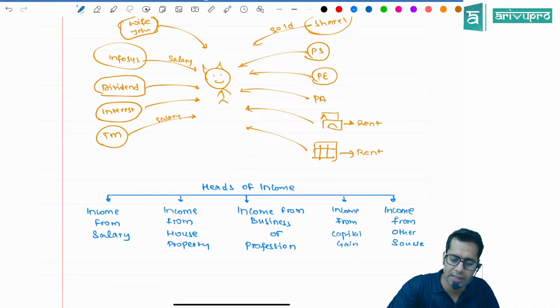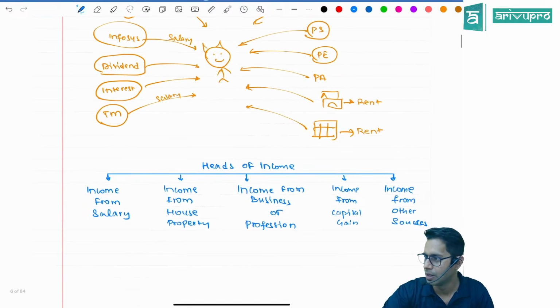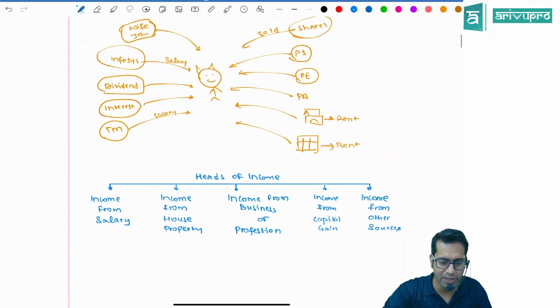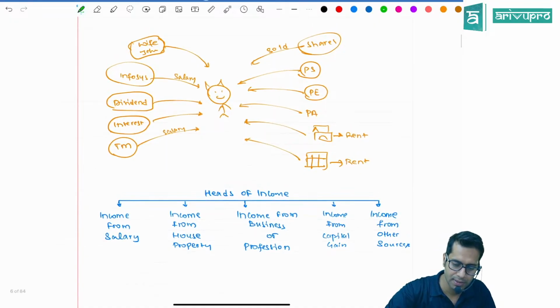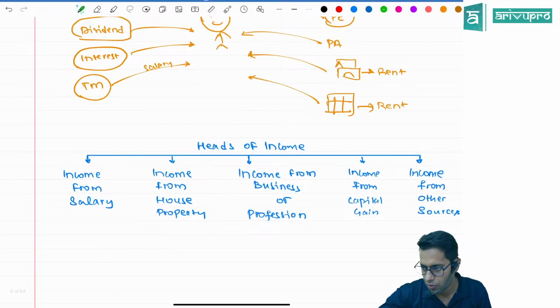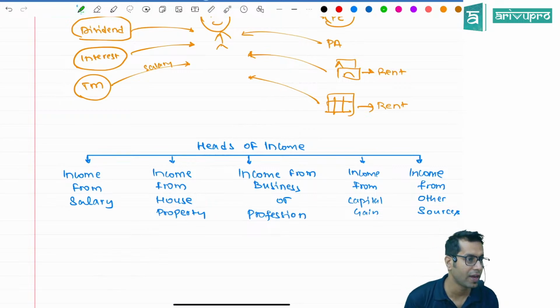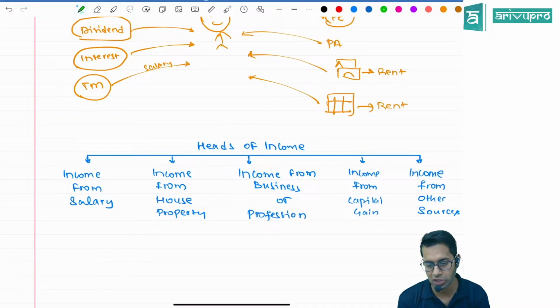Now, see these different incomes which we are earning. For example, I have these different types of incomes. These incomes will all be divided into these 5 heads. Which are these 5 heads, sir? Income from salary, income from house property, income from business or profession, income from capital gain, income from other sources.